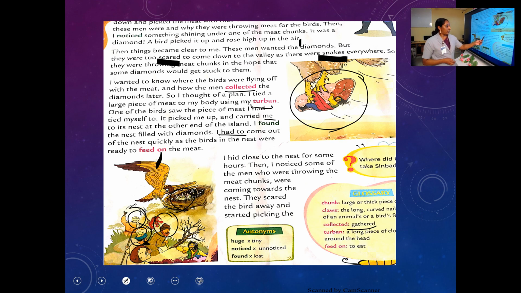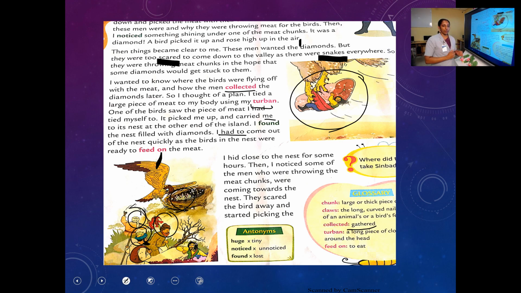I hid close to the nest for some hours. So what did Sinbad do? Sinbad hid behind the nest for some hours. Then I noticed some of the men who were throwing the meat chunks were coming towards the nest. And what did Sinbad see there? Some other men. You already saw that, no? Some men were throwing pieces of meat towards the birds.